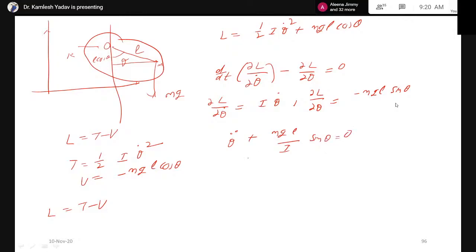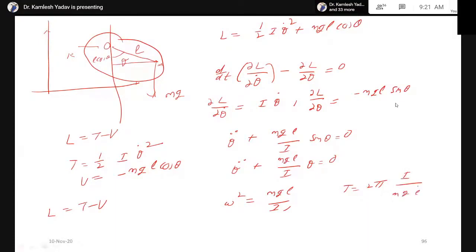And if the angle of oscillation is very small, then this will be theta double dot plus mgl upon I theta is equal to 0. From this equation, again we can write omega square equal to mgl upon I. From this, we can find the time period will be equal to 2 pi under root I upon mgl.